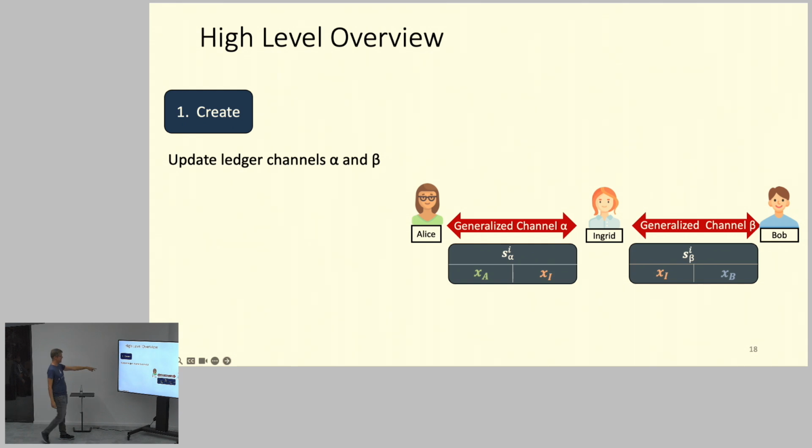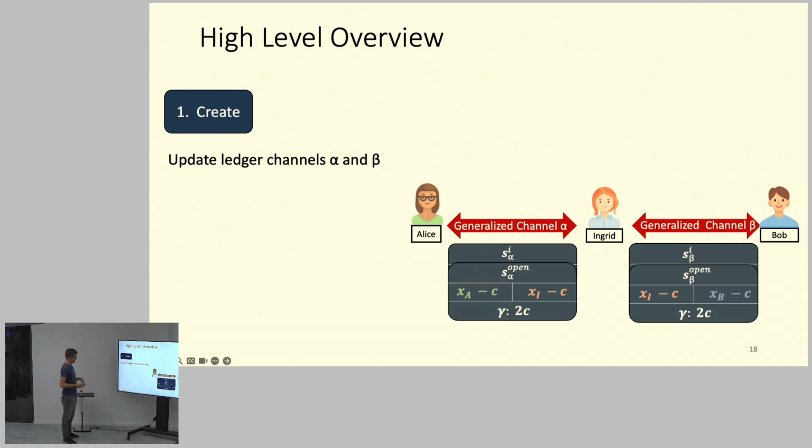You have these 2 generalized channels, alpha and beta. They have XA and XI in this channel: XA coins belong to Alice, XI coins belong to Ingrid. And here in the other channel, XI coins belong to Ingrid, and XB coins belong to Bob. Now they want to create a virtual channel, and what they do is exchange some open transactions. They both lock coins here.